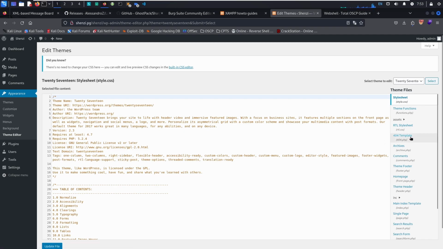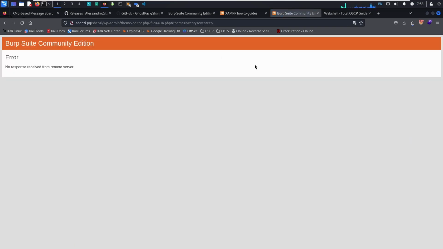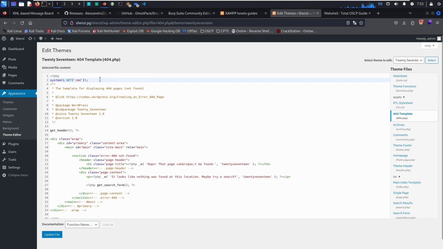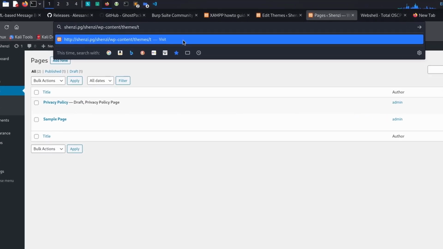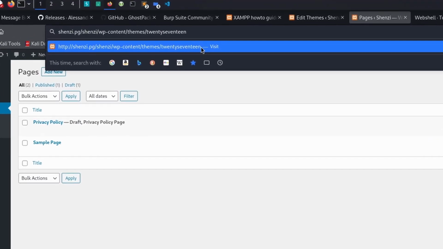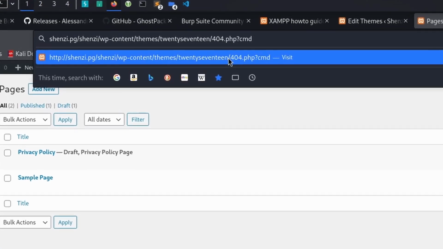So now you go to the 404 template, paste in our PHP shell, press update, and file edited successfully. Now we need to navigate to the wp-content, themes, and then we select the twentyseventeen 404.php. Now the question mark cmd equals whoami format. And at the top it says we are shenzi.